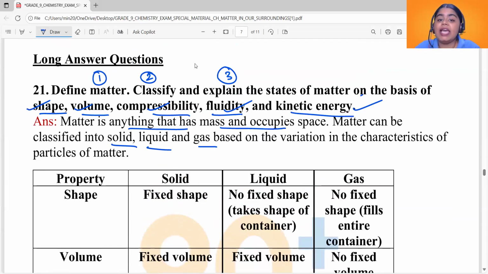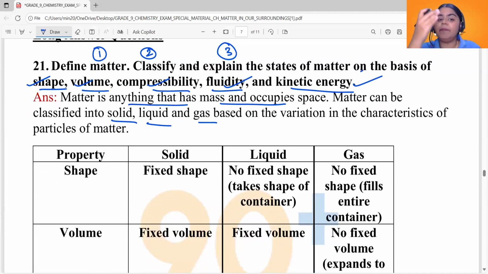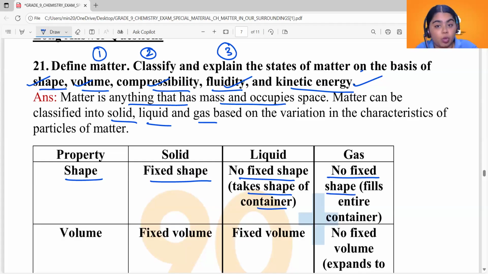Now see the third question's answer. The third sub-question is to explain the states of matter on the basis of different properties like shape, volume, compressibility, fluidity, and kinetic energy. Now see the case of shape. When you compare the shape of solids, liquids, and gases, solids have a fixed shape and they have distinct boundaries. Liquids do not have a fixed shape, they take the shape of the container. Gases also do not have a fixed shape, also they do not have a fixed volume, and they can fill the entire container.